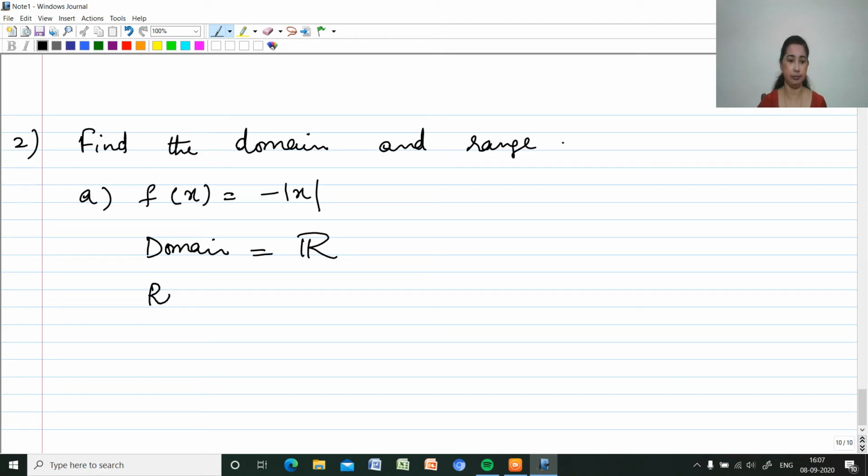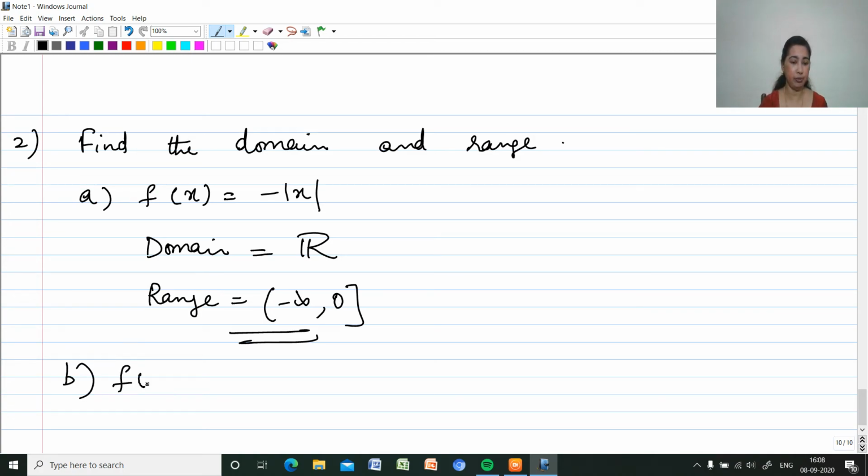Whereas the range: the domain is the independent variable, that is, I can give any value for x, whereas the range is dependent. And what will be the range set? Here, whatever value I give, modulus of x will be positive, and multiplied by a negative sign, f of x will be negative. That means y is a negative value, or 0, so the range will be from minus infinity to 0. That will be the range.